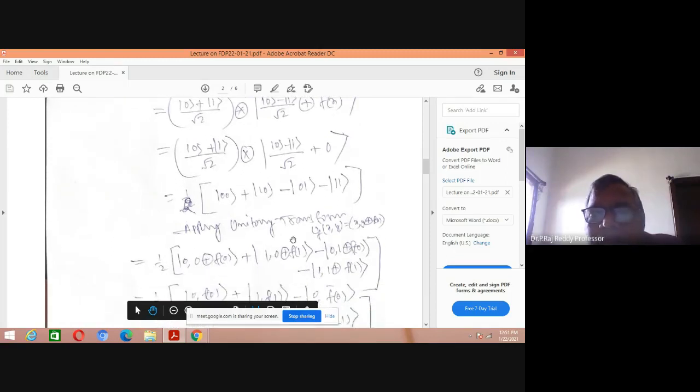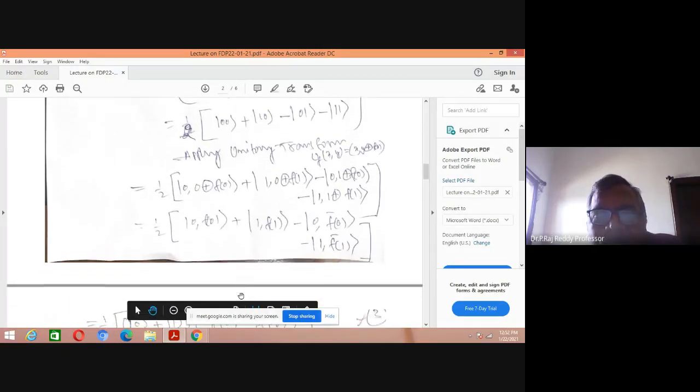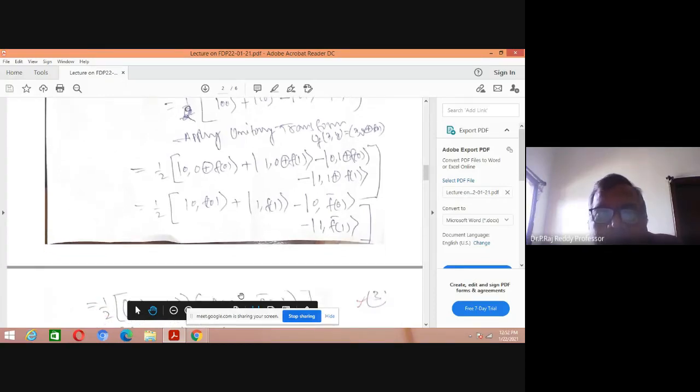Now what you have to do here is apply the unitary transformation: U of xy is equal to x comma y plus f of x. Just x is 0 here and y is 0. The second bit is y, the first bit is 0. Just substitute here, and you are getting 0 comma f of 0. 0 plus f of 0 means f of 0 only. So then 0 comma f of 0.